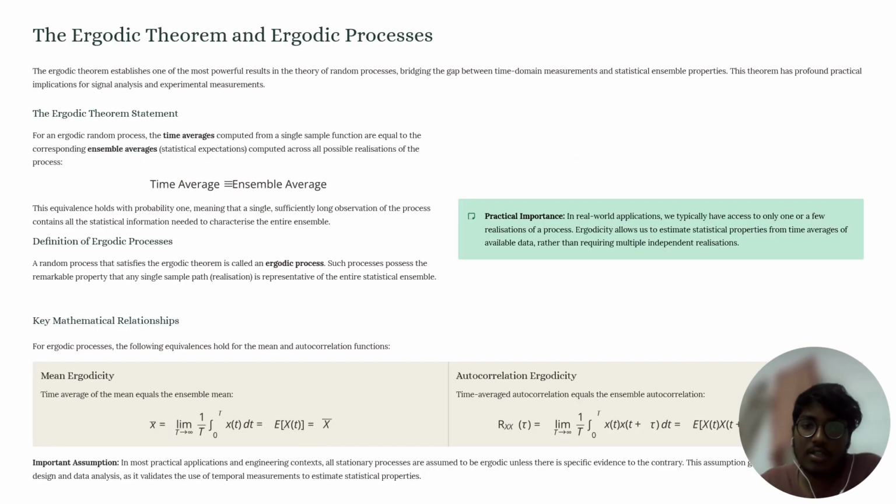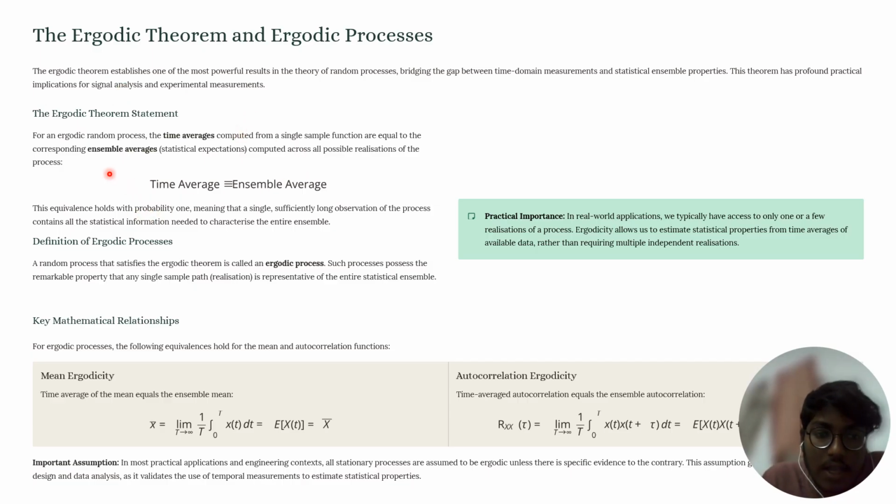And next we discuss what the ergodic theorem and ergodic process are. The ergodic theorem states that for a random process, all the ensemble averages are equal to the time averages. That means statistical parameters like mean, variance, autocorrelation, and cross correlation in the ensemble are equal to the time averages of the time function.